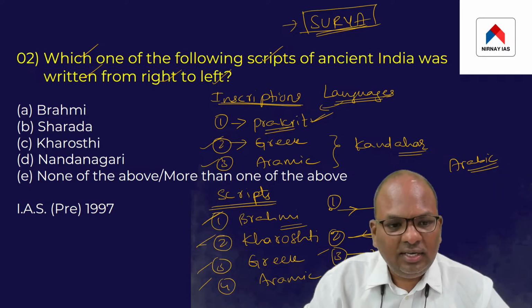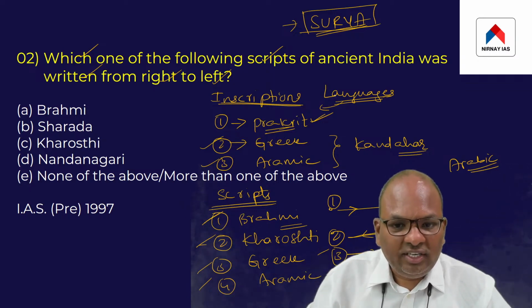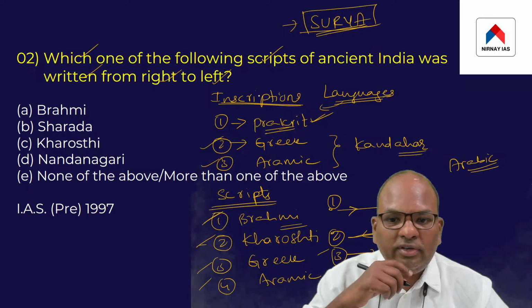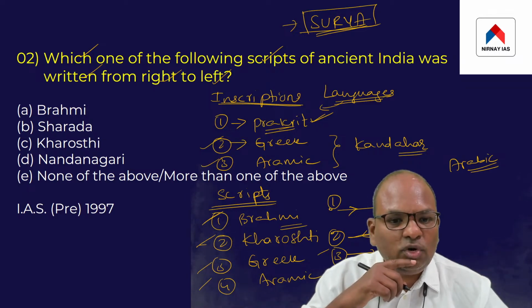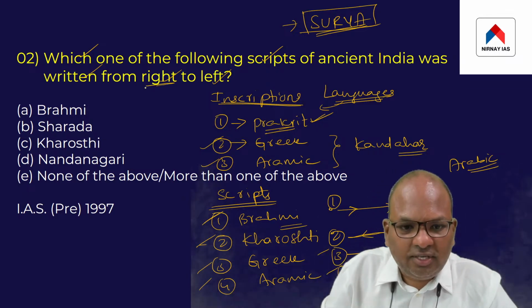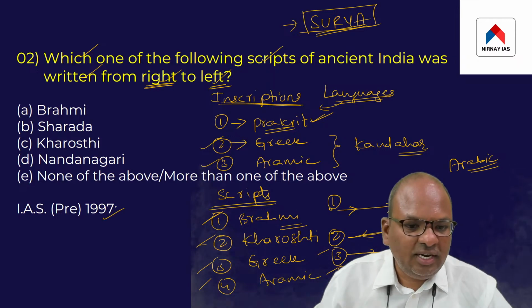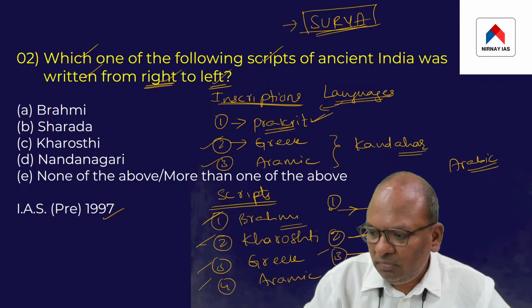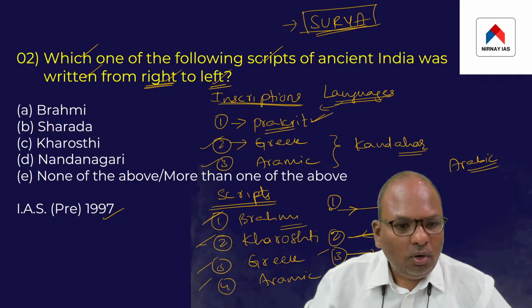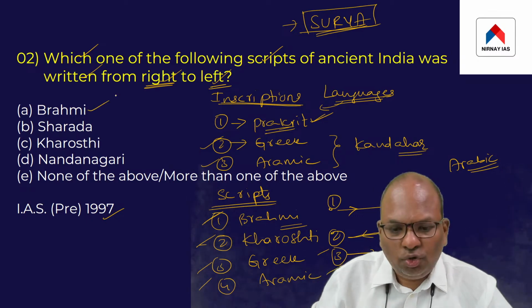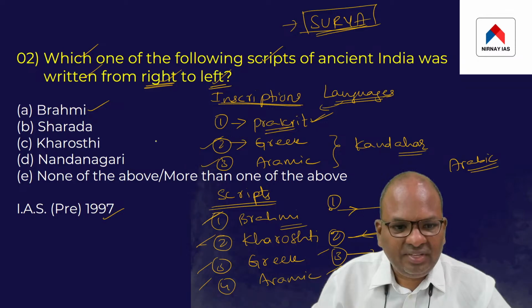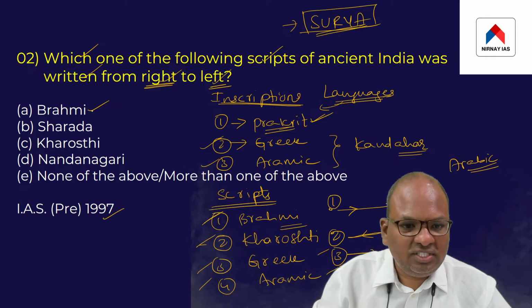So the point is, take a look at this particular question. Which of the following scripts of ancient India was written from right to left? That's the question. This question was asked in 1997. So the point is, Brahmi, I just told you, was written from left to right. So this is not the answer.